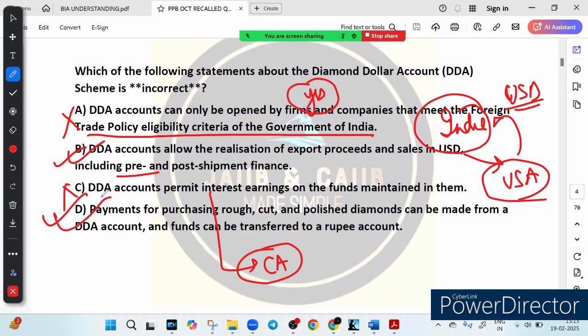So what we learned from this question: the question was which one is incorrect, right? Obviously option A is also incorrect, and options B and D are correct. So option C is the correct answer here. Which is incorrect? Option C is incorrect. That is our correct answer here, right?